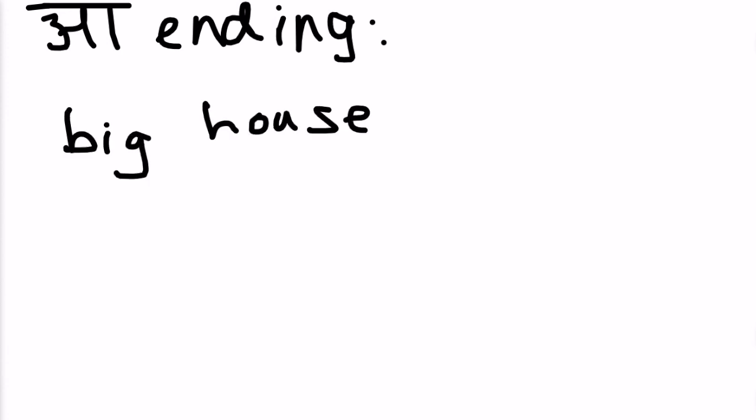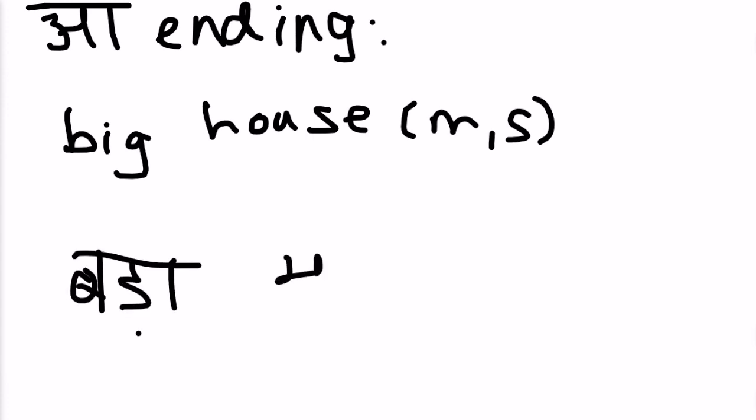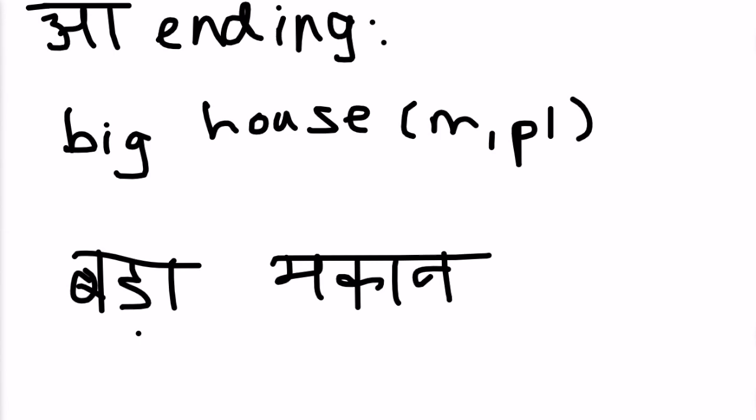So let's look at an example. If you look at the word big house, that is a male singular noun. So the word big house would translate as bada makan. However, if you were to change house to a plural thing, so big houses, your bada would change to bare. So on top of the d sound, you would add the e matra, and you would cut off that a matra. So now you have bare makan.